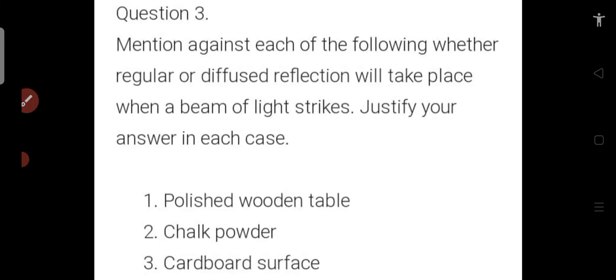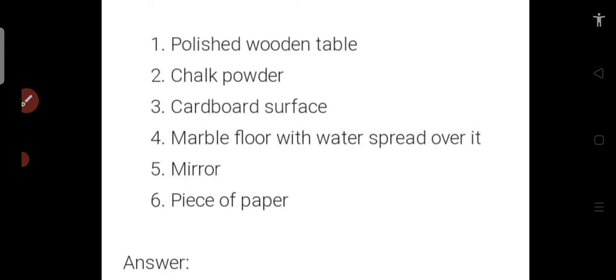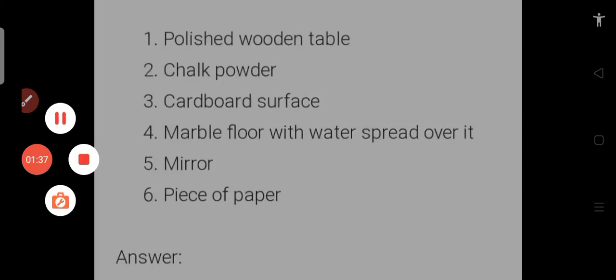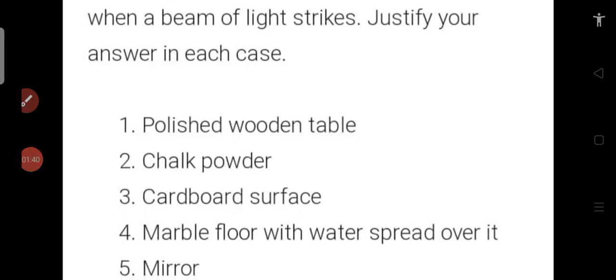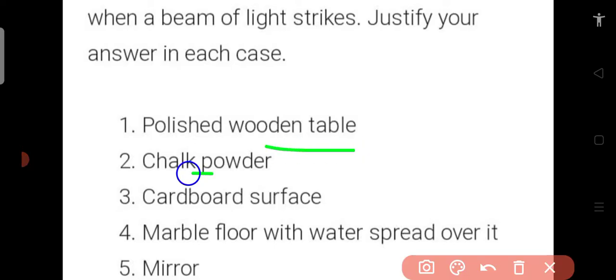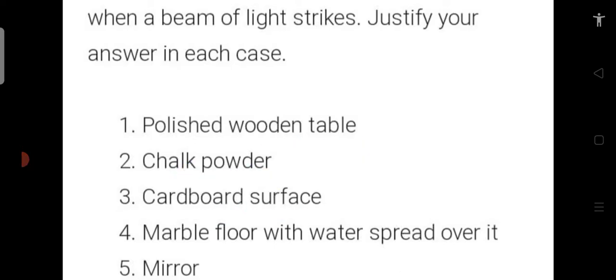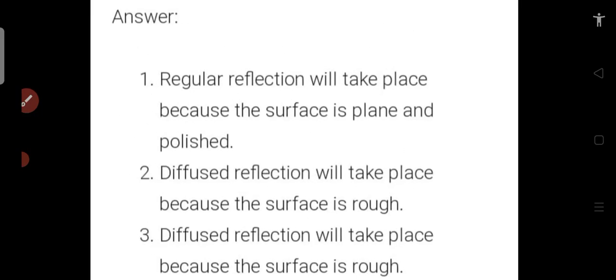Question number 3. Mention against each of the following whether regular or diffuse reflection will take place when a beam of light strikes. Justify your answer in each case. So the options are polished wooden table, chalk powder, cardboard surface, marble floor with water spread over it, mirror, and a piece of paper. Let's check out the answers.